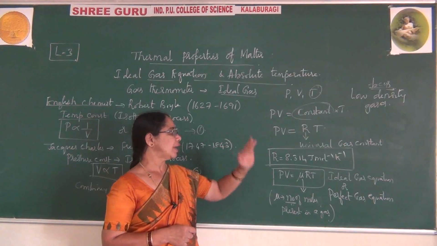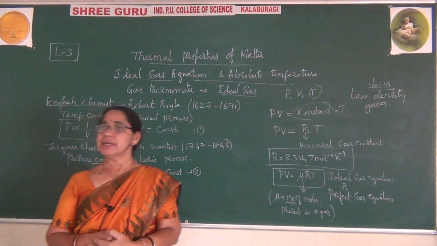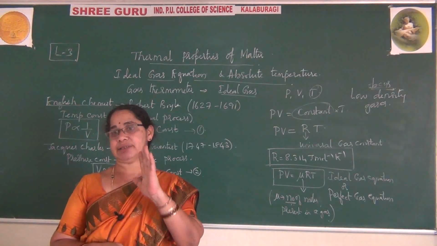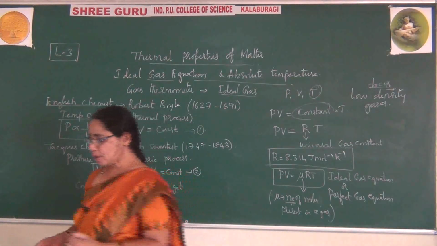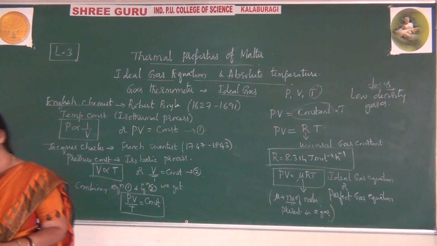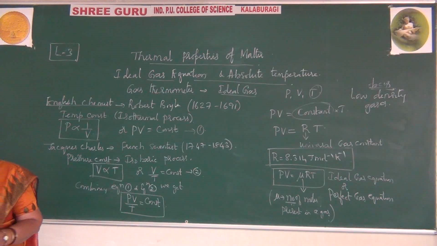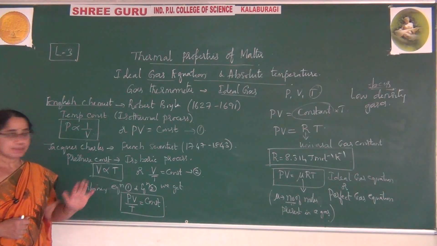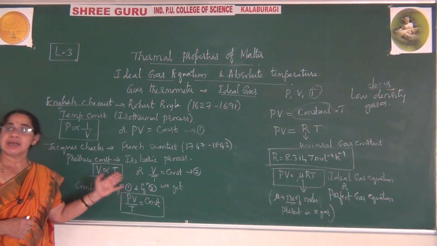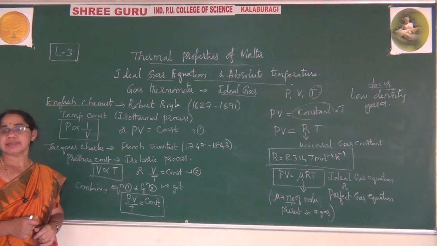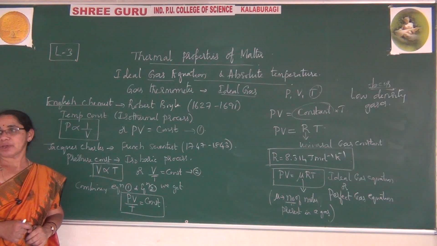So now we have learnt about the perfect gas equation using low density gases. Low density gases obey certain gas laws at low temperatures, that is, Boyle's law and Charles's law. Because of these laws, we arrive at the perfect gas equation.